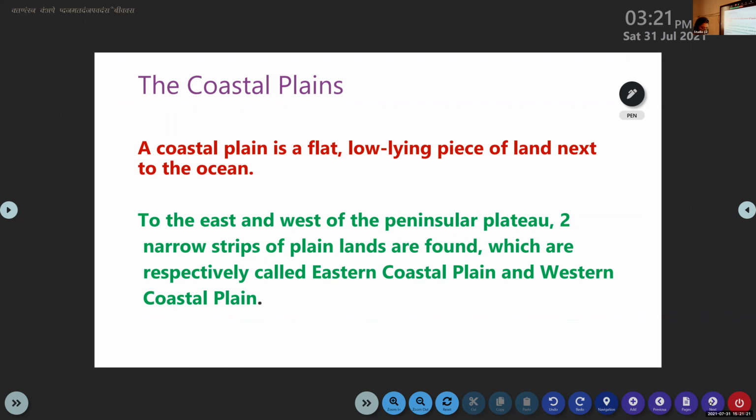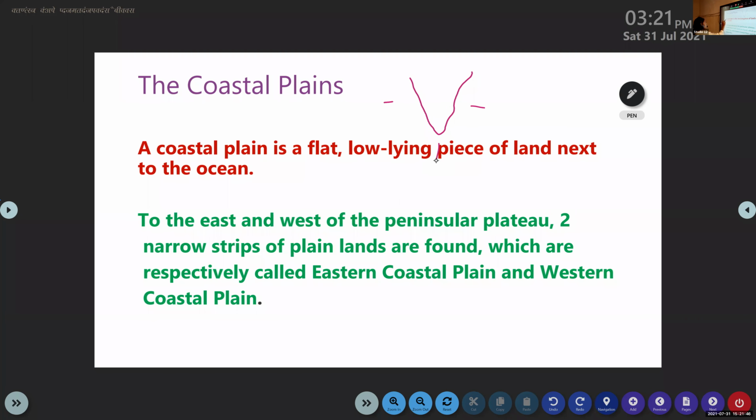What's the meaning of coastal? Near the sea or near the ocean. The land near the sea and the oceans is known as coastal plains. So we know that India is a peninsula and three sides of India are covered with water bodies.